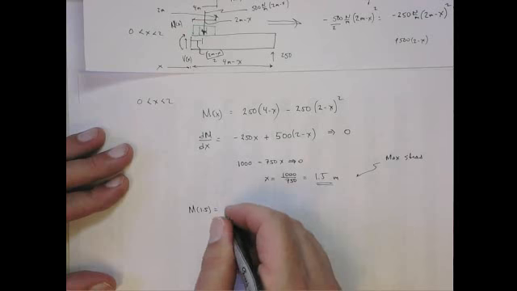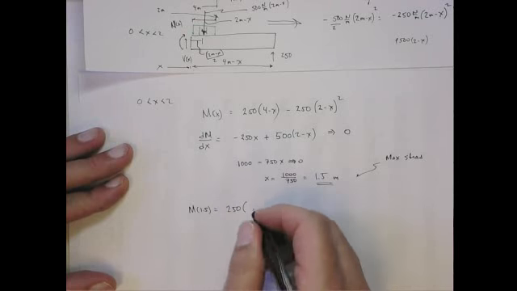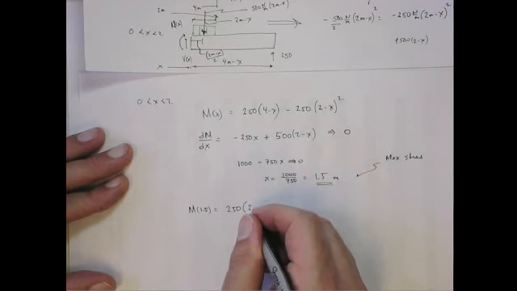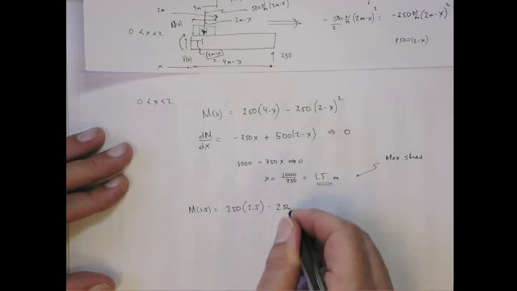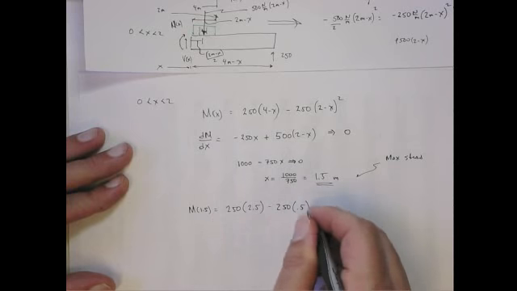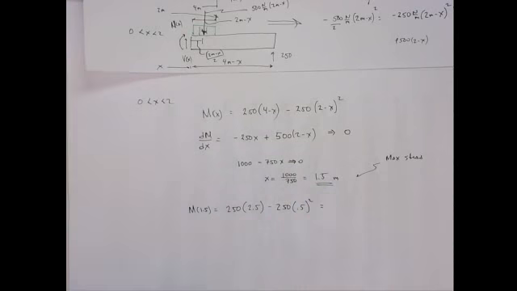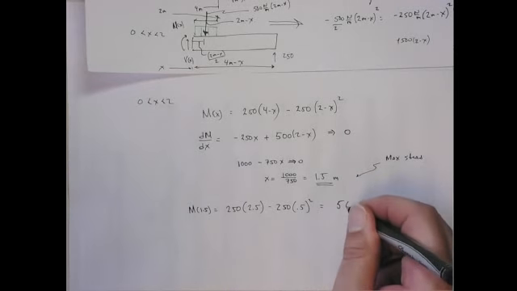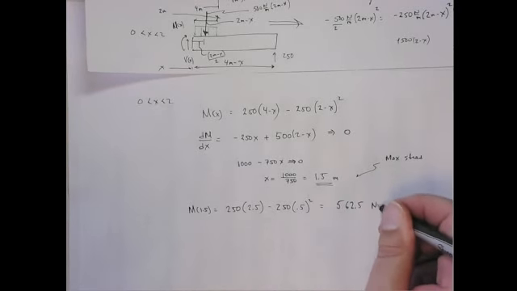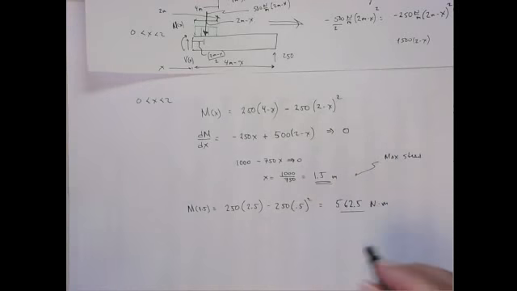This becomes 250 times (4 minus 1.5 is 2.5, right?) 2.5, 3, 4, minus 250 times 0.5 squared, and this becomes 562.5, and the units would be Newton meters. I kind of dropped the units here, but everything's in Newton meters.